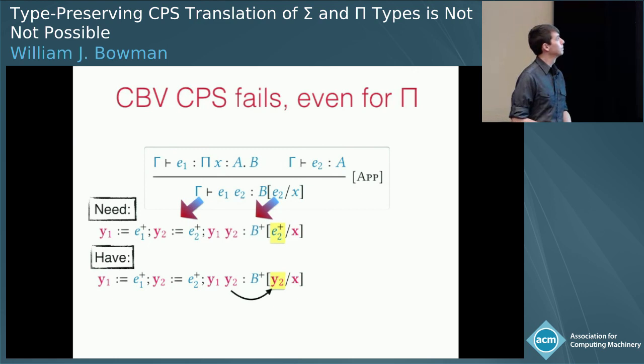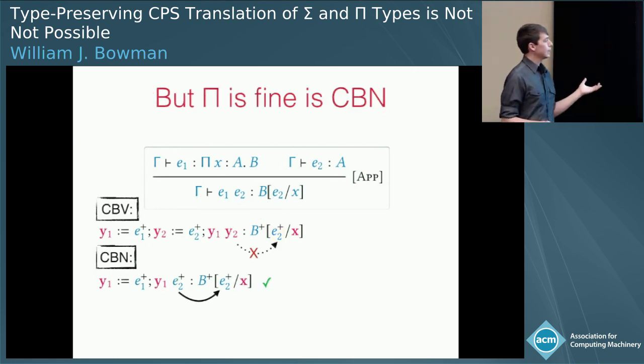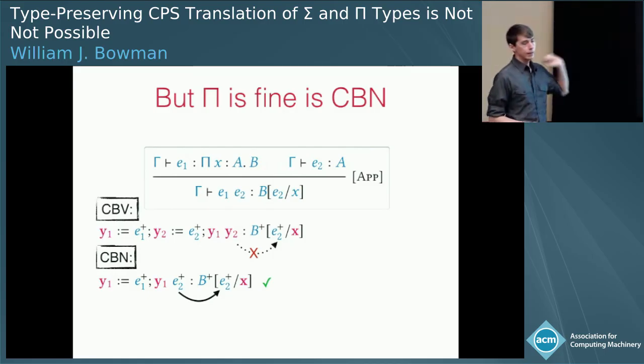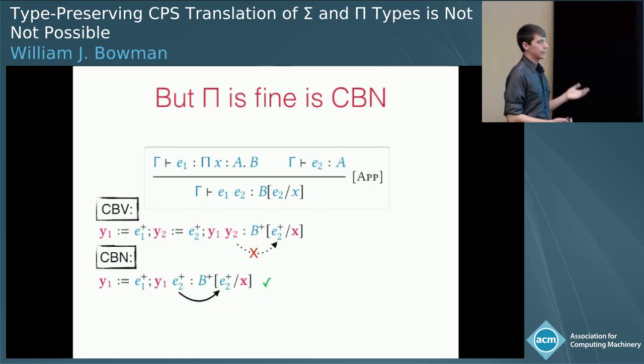But we can use our same two typing rules to show that the call by value translation is type preserving as well. And note that the call by name, it's not surprising that the call by name translation worked, because if we just look at how the machine would implement it, it would not force E2 to a value. Instead, it would be syntactically in application position and copied into the type. So the lesson here is that call by value is actually a more interesting translation for looking at these dependencies, and we should sort of expect that any dependency will break in the call by value translation.